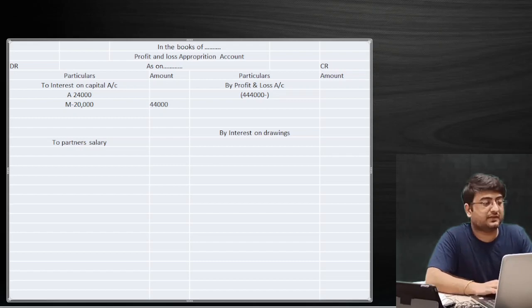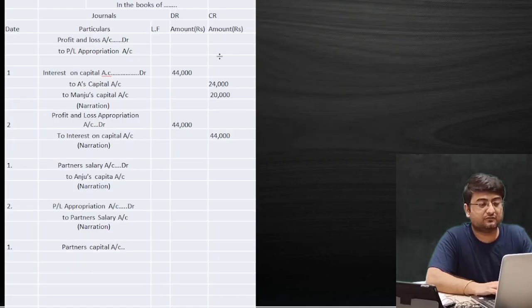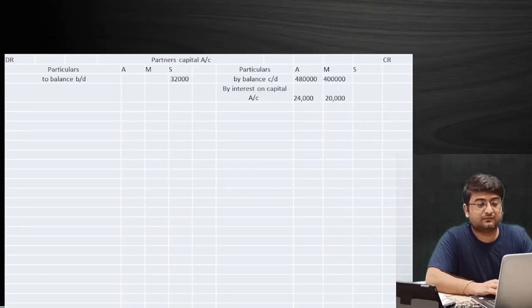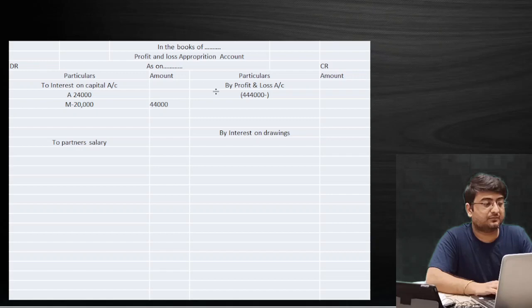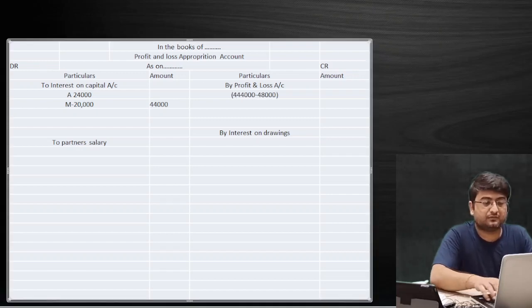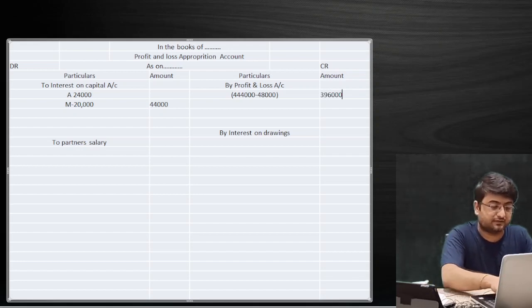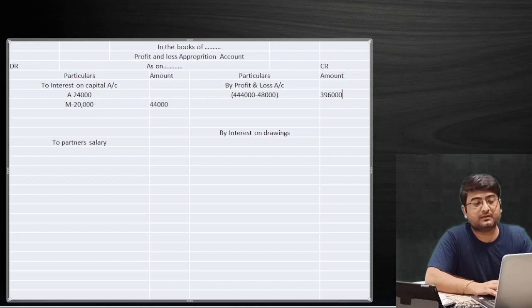The rent was 4,000 per month, so the entire year's rent will be 4,000 times 12, that is 48,000 rupees. From 4,44,000, that 48,000 is subtracted in brackets, and the amount going to the outer column will be the correct profit, 3,96,000. So 3,96,000 is my correct profit.